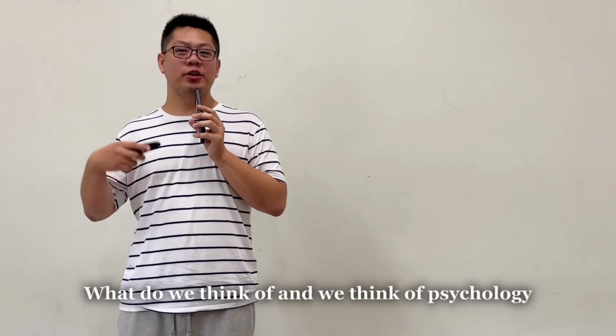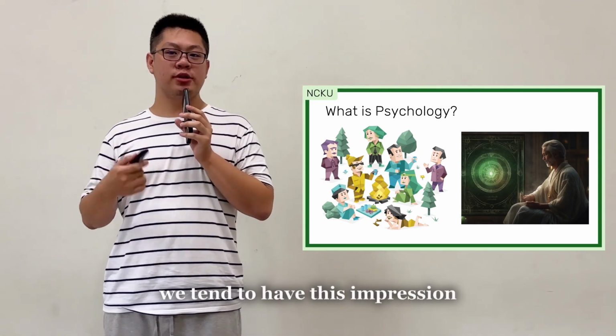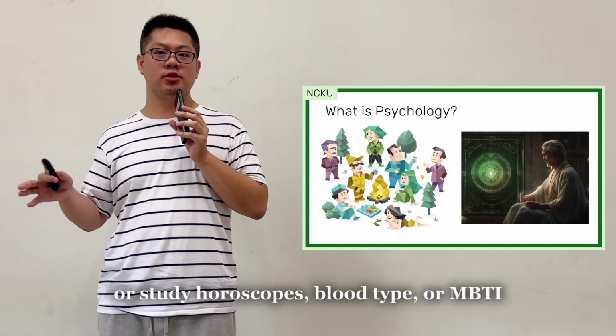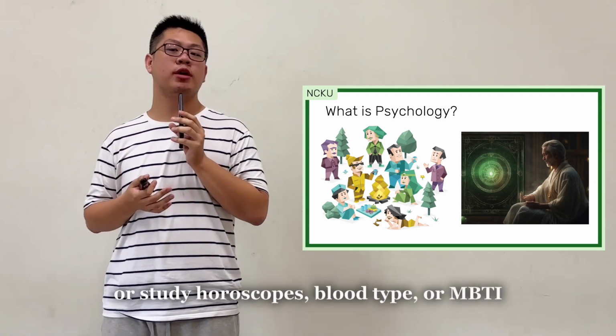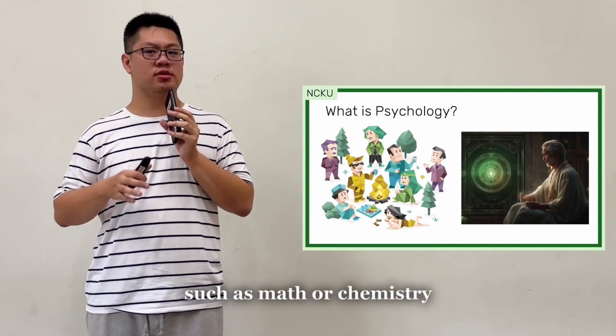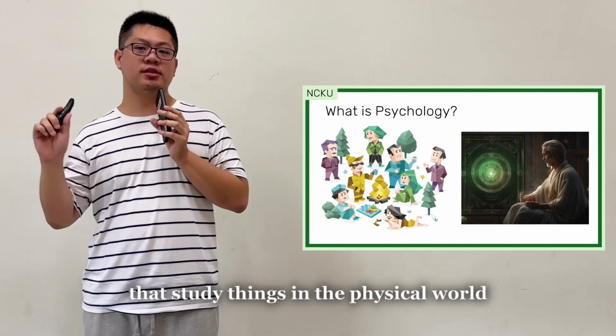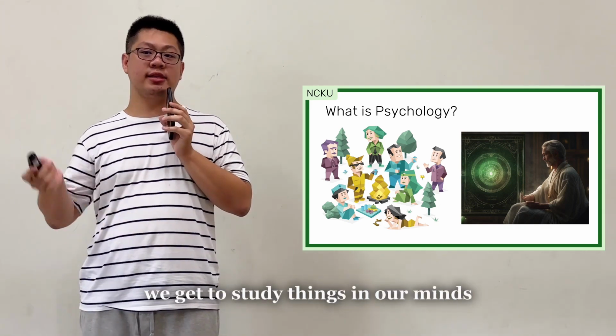Psychology. What do we think of when we think of psychology? In pop culture, we tend to have this impression that psychologists can read minds or study horoscopes, blood type, or MBTI. We usually don't associate psychology with sciences such as math or chemistry. Unlike those natural sciences that study things in the physical world, we get to study things in our minds that